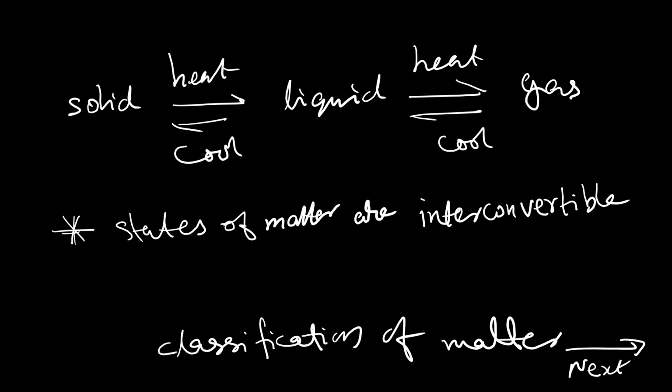For example, solid can be converted to liquid by applying heat, and this liquid can be converted to gas by applying much more heat. And the gas, on the other hand, can be converted back to liquid by cooling, or sometimes we need to apply pressure as well. And liquid can be converted to solid by cooling. So these are the three types of matter: solid, liquid and gas.